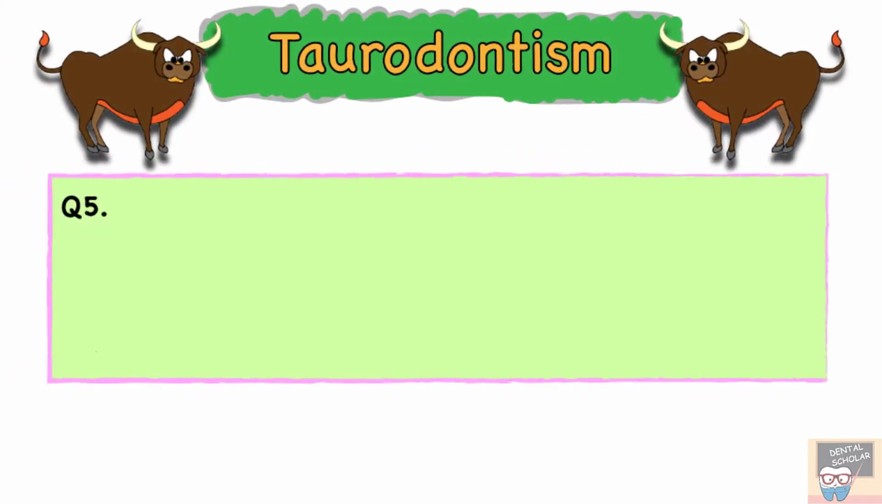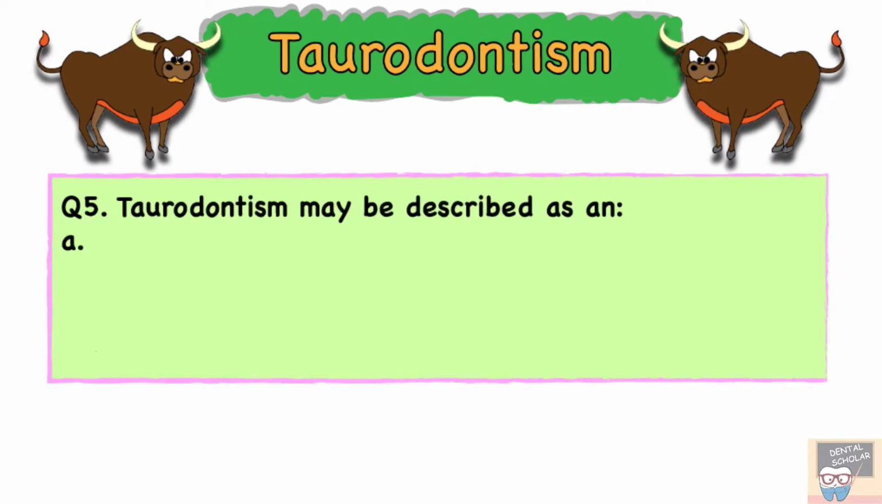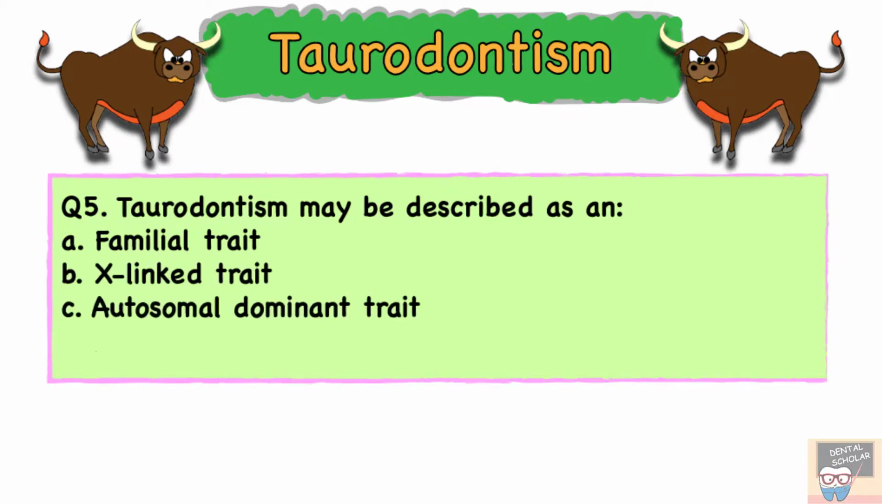Next question. Taurodontism may be described as an option A, familial trait, option B, X-linked trait, option C, autosomal dominant trait, and option D, all of the above.